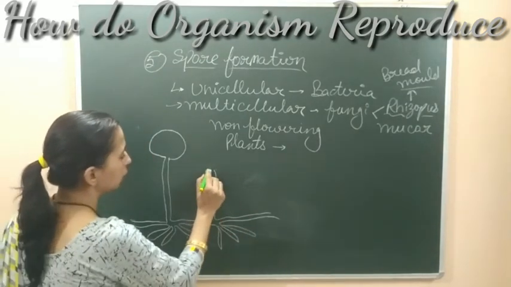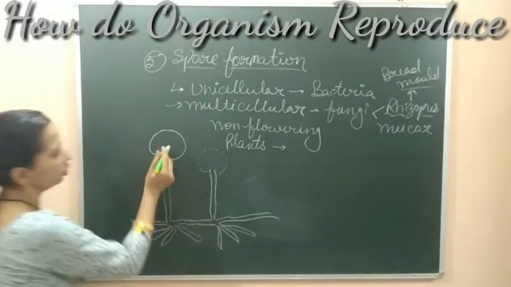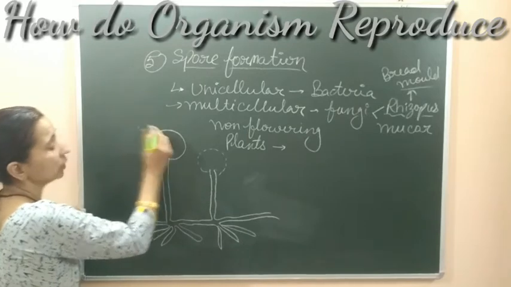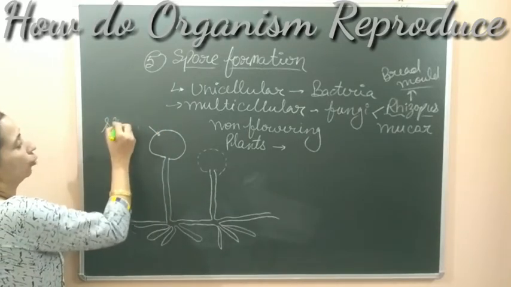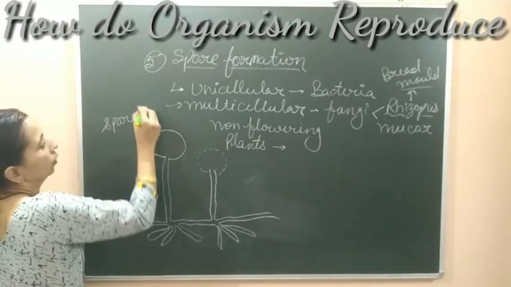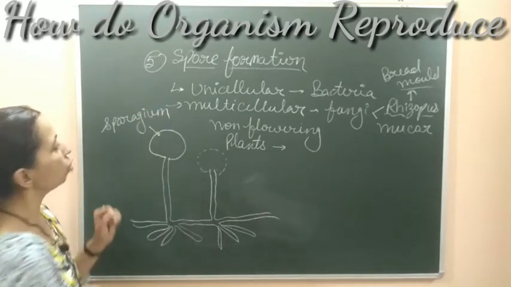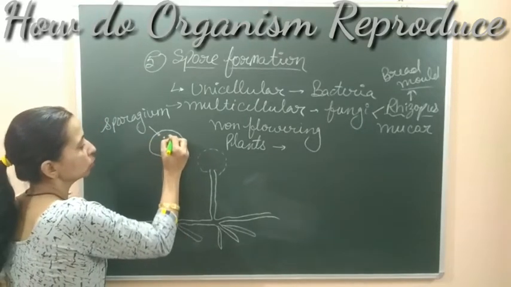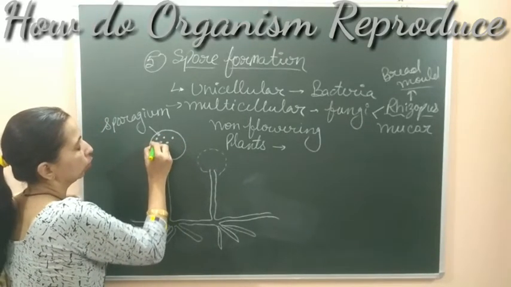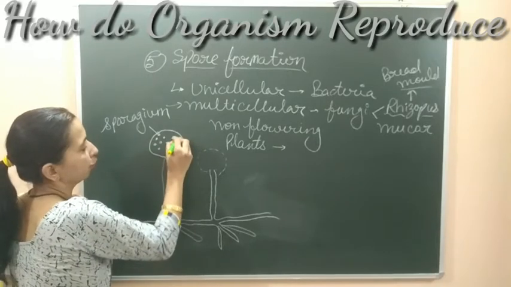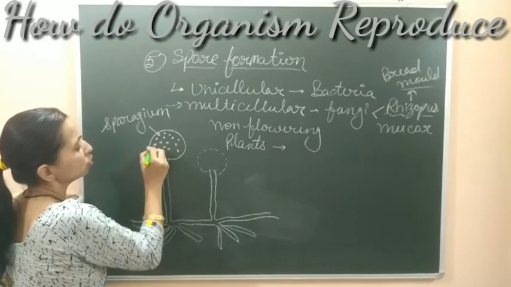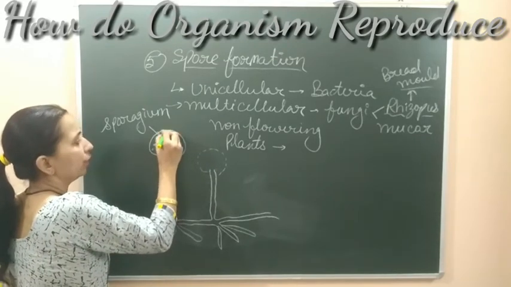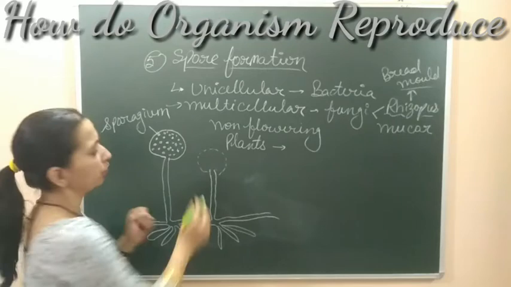Now what happens here at this structure, these rounded bag-like structures are known as sporangium. This structure is known as sporangium. This is the structure where the spores are formed. Inside this sporangium, many thousands of microscopic spores are formed. बहुत सारे spores जो होते हैं वो इसी sporangium के अंदर form होते हैं and these are the spores which are released outside the sporangium when this sporangium bursts.